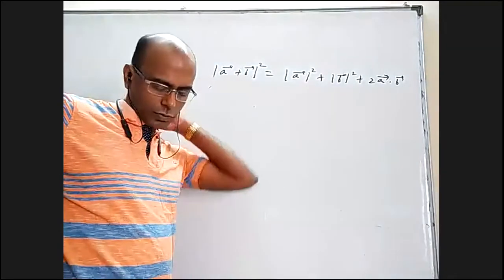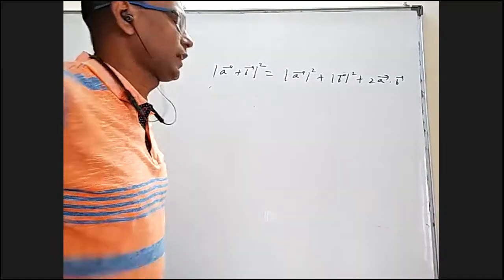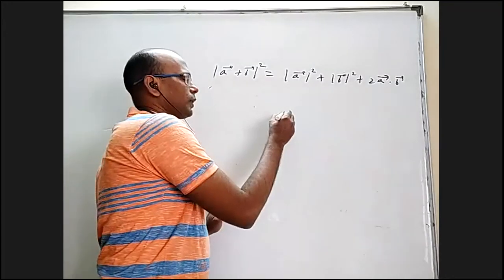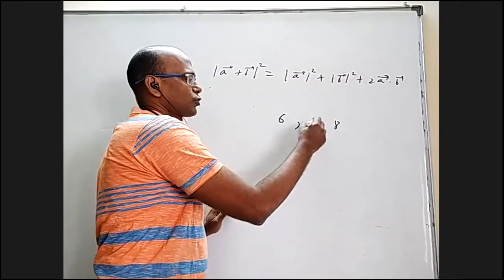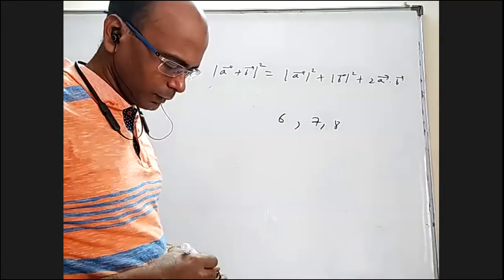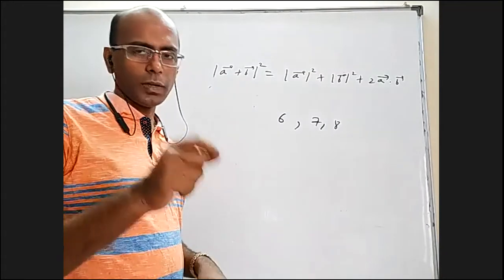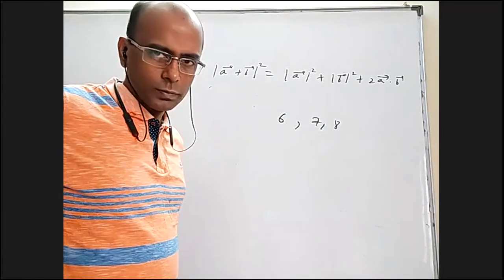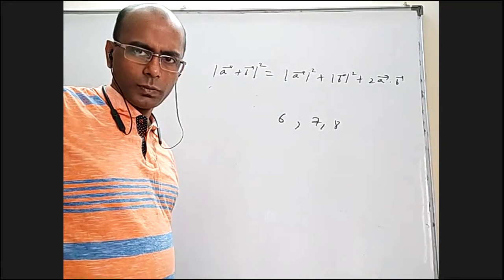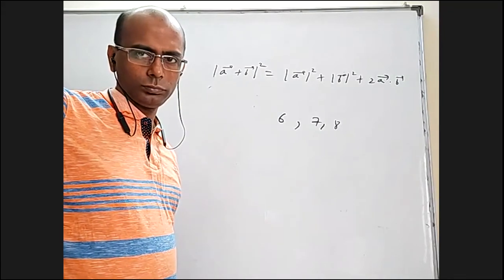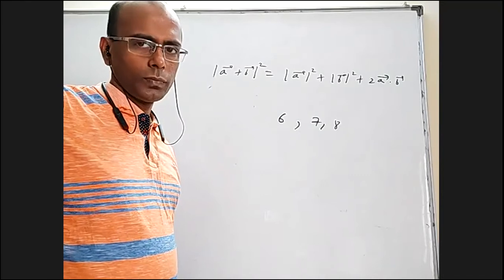Anyway, just for clarity, just now I gave this 2, 3, 10. Let us say I gave 6, 7, 8. These are the magnitudes of the three forces. Is it possible that a bar plus b bar plus c bar can be 0 bar? Yes, sir, it's possible.